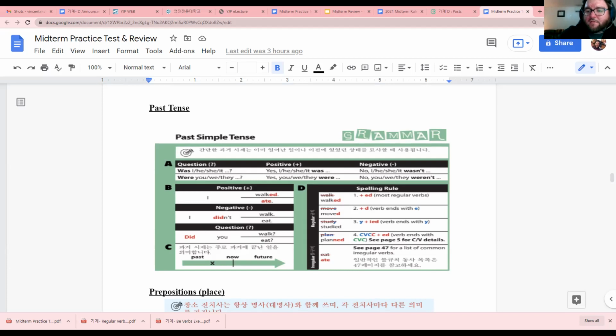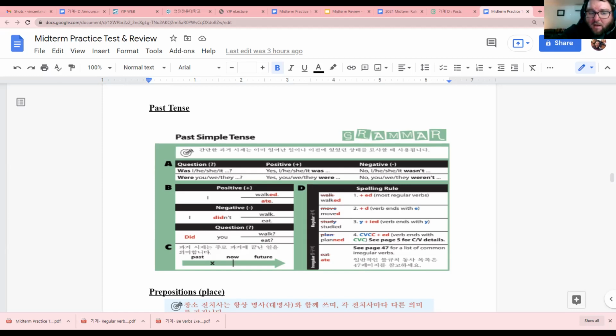Okay, and then the next we studied were the rules here. So just remember your past tense rules. Add an ed to most verbs. So what did you do yesterday? I walked to school. What did you do this morning? I moved, just plus ed, and I studied English last year. So this is not a spelling test, it's a speaking test.